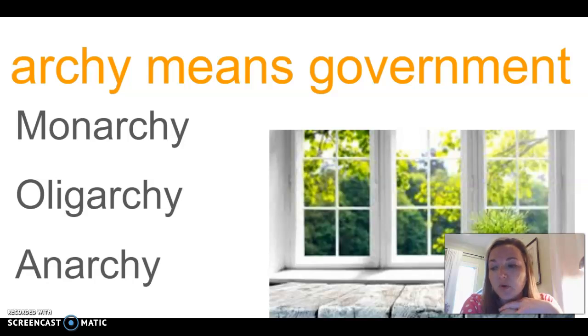The last word that we're going to talk about today is anarchy, and an means not. So anarchy means that it's totally lawless, that there's a lack of structure, organization, or government. It's just every man for themselves. Everybody does what they want to do. It's anarchy. There's no rules. It's just everybody does whatever they want to do.